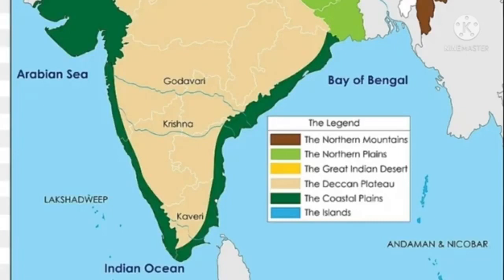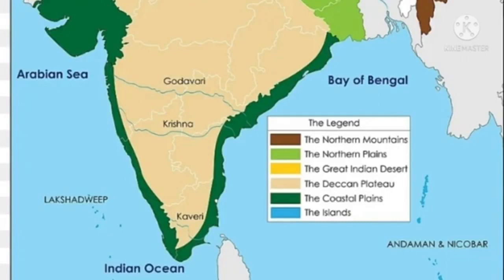This triangular shape is broad towards the north side and narrow towards the south side. So, this is triangular in shape, broad towards the north and narrow towards the south.